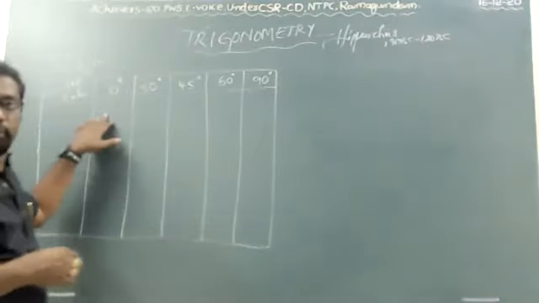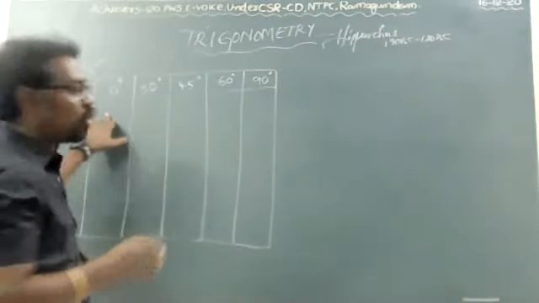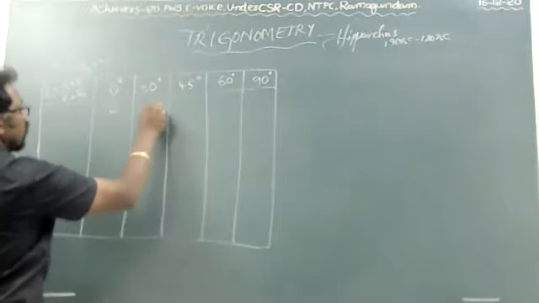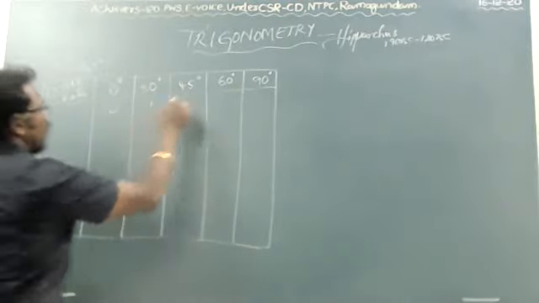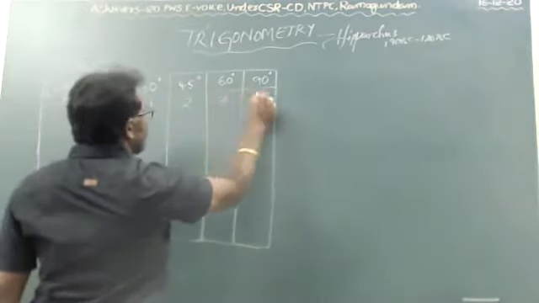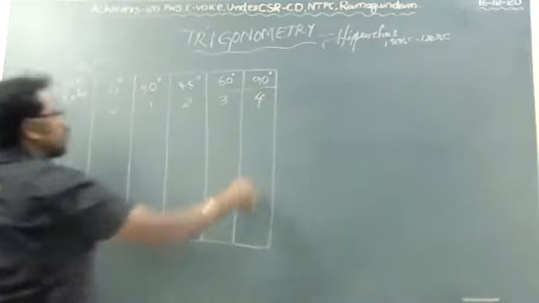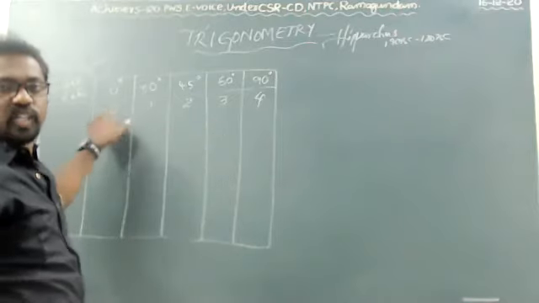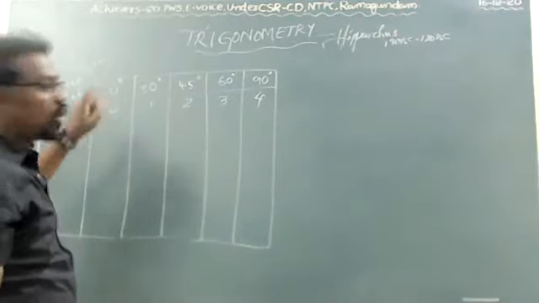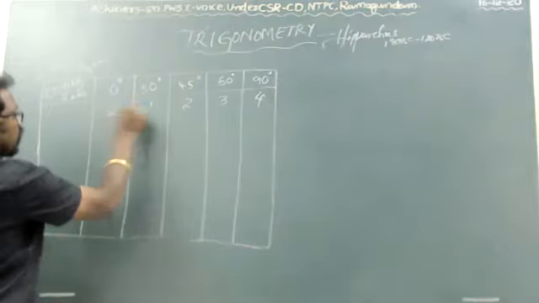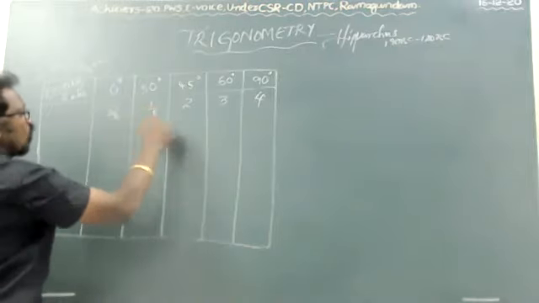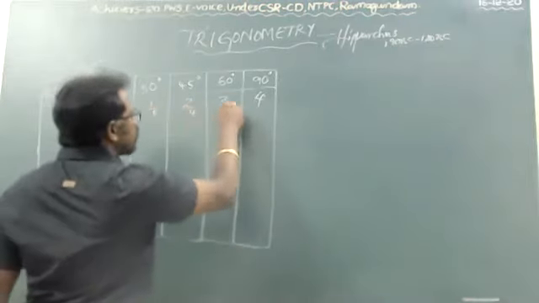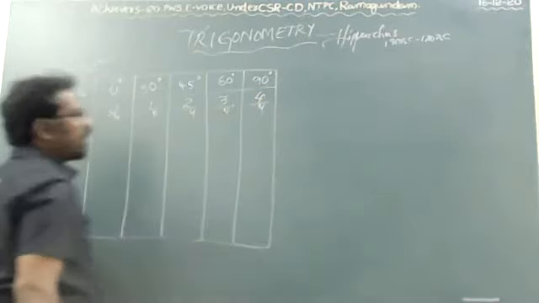It starts from whole numbers: 0, 1, 2, 3, and 4, because we have 5 columns. Each whole number is divided by 4.